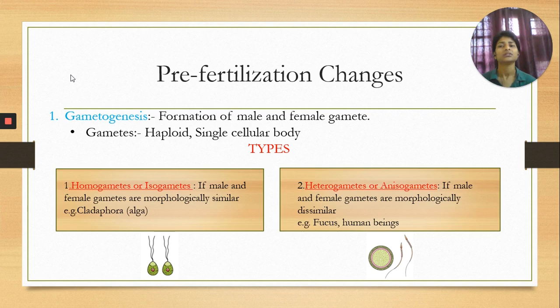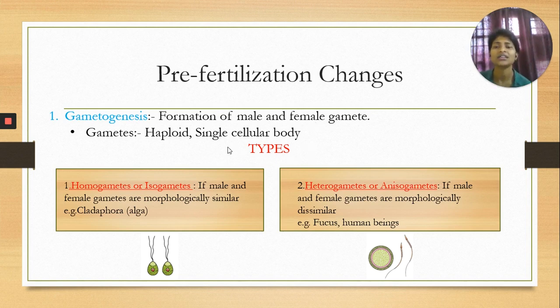Now we'll describe all the changes in brief. First of all, we will take pre-fertilization changes. As the term pre indicates, these are all the processes which take place before the process of fertilization. Before going into detail, first of all, we should know what gametogenesis is. As we have discussed, the word gametogenesis means formation of male and female gametes just for the process of fusion, just for fertilization, for the formation of a new cell.